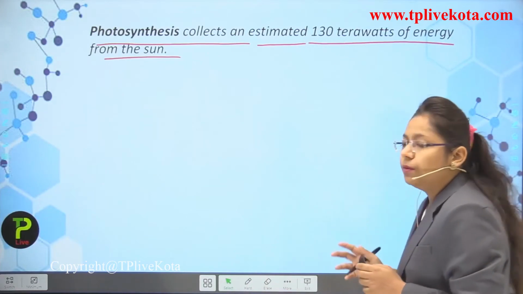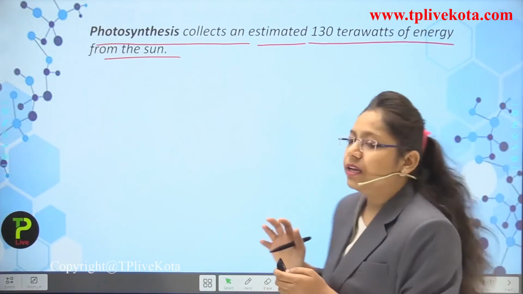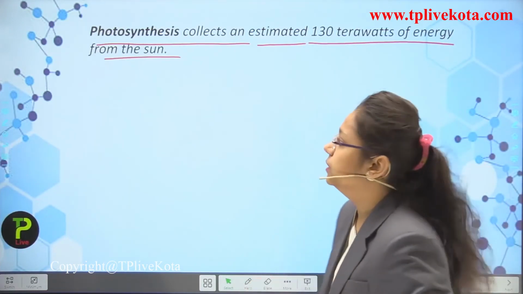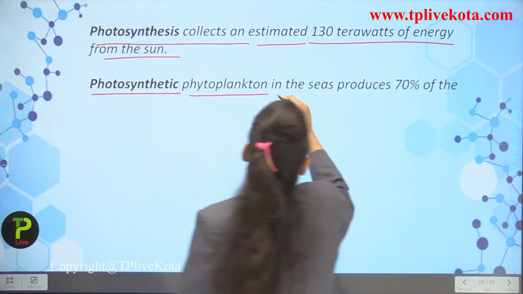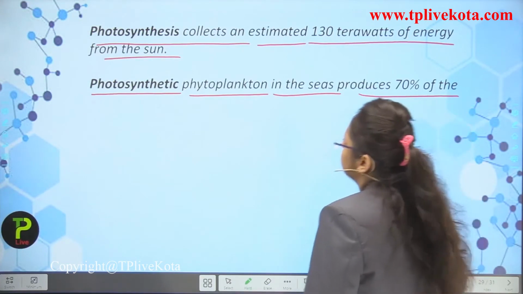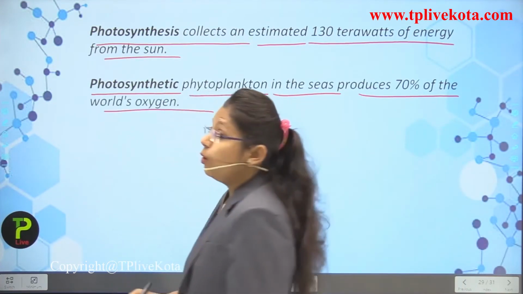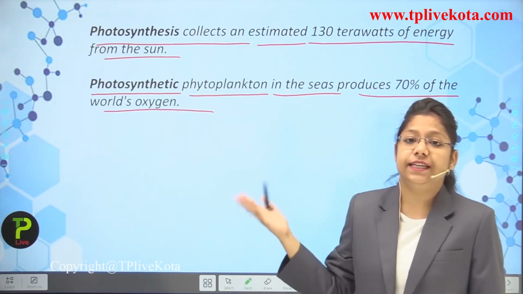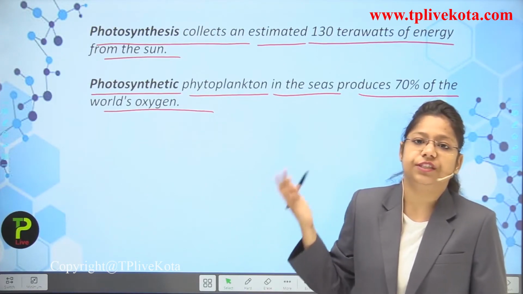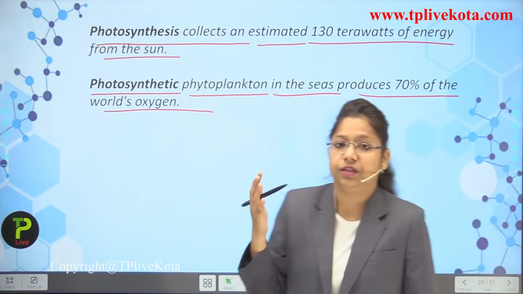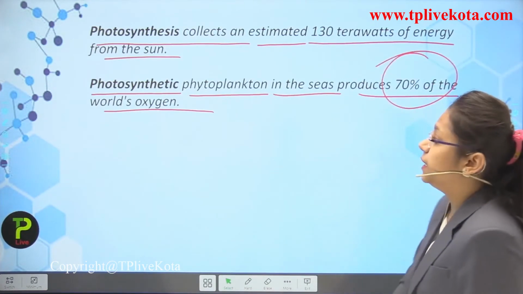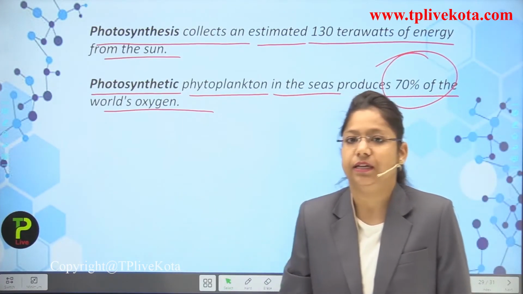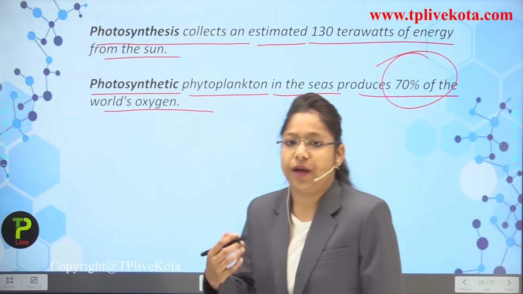So from the sun it collects what? 130 terawatts of energy. Next, photosynthetic phytoplankton in the seas produces 70% of the world's oxygen. So you can see this thing, that the phytoplanktons which are present inside a particular sea produce 70% of the world's oxygen. Okay, so you can see that we are planting trees.